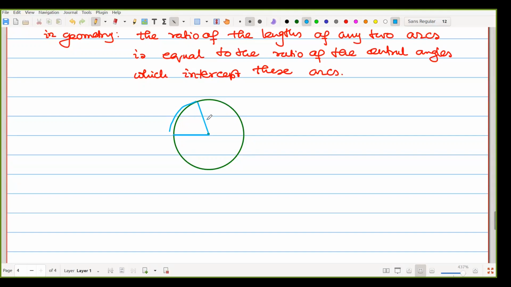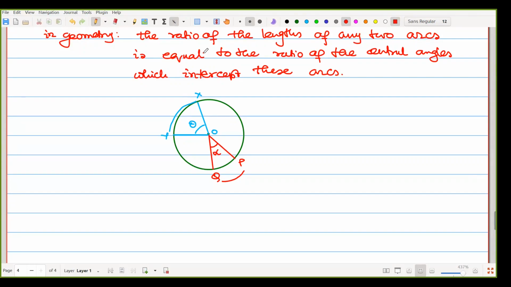Suppose O is the center, that one is X, that one is Y, and that angle is theta. Another arc we are choosing here, suppose P and Q. So that is the intercept angle. That means another arc is PQ. The first arc was XY, with angle alpha.